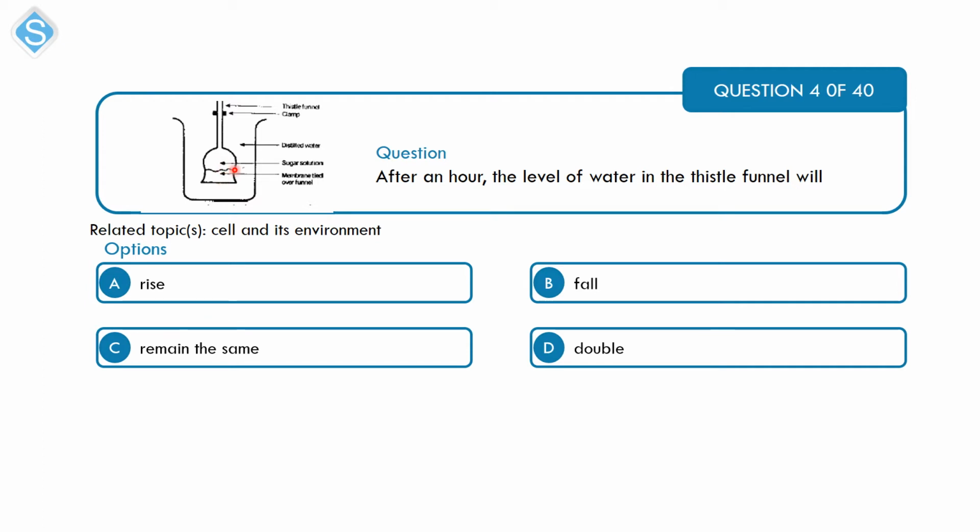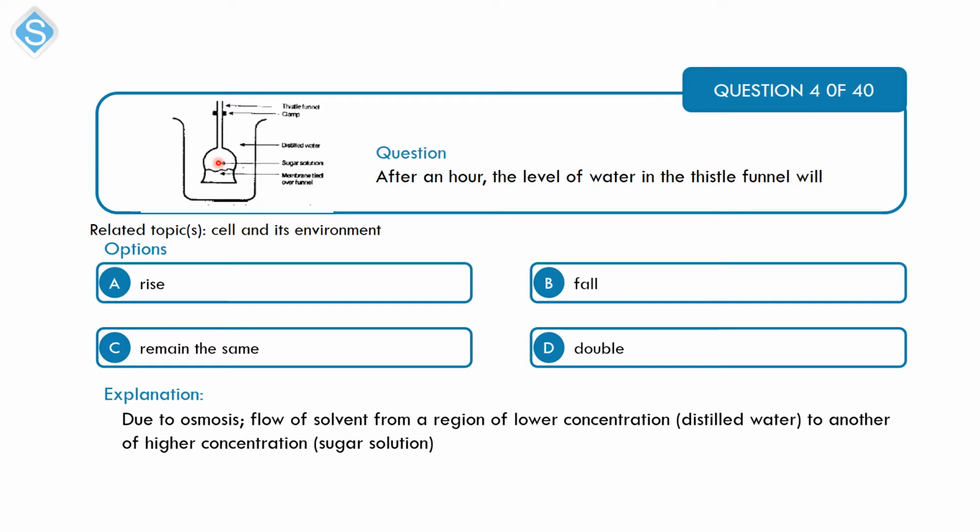So molecules of water move from a region of lower concentration, which is the distilled water, to a region of higher concentration, which is the sugar solution. So the level of water in this tissue funnel would rise. That is option A.